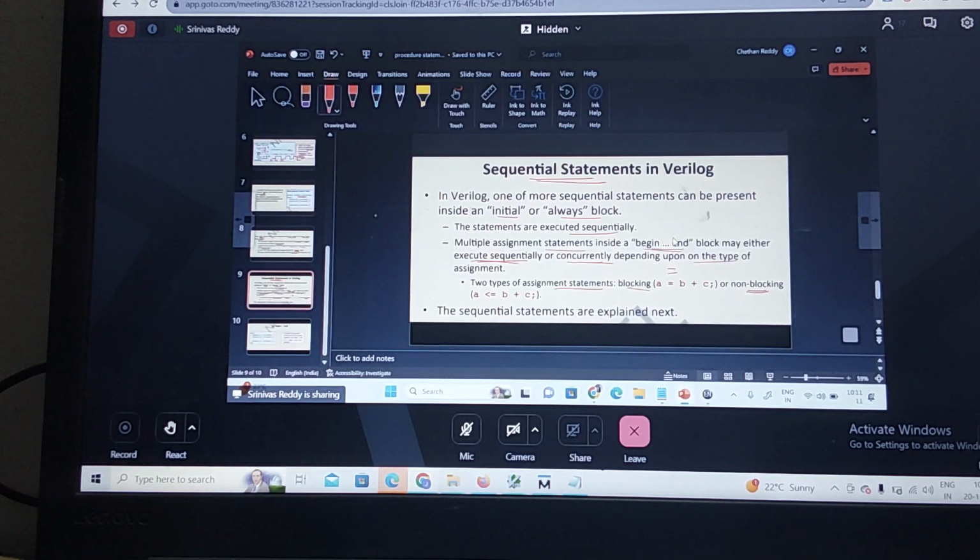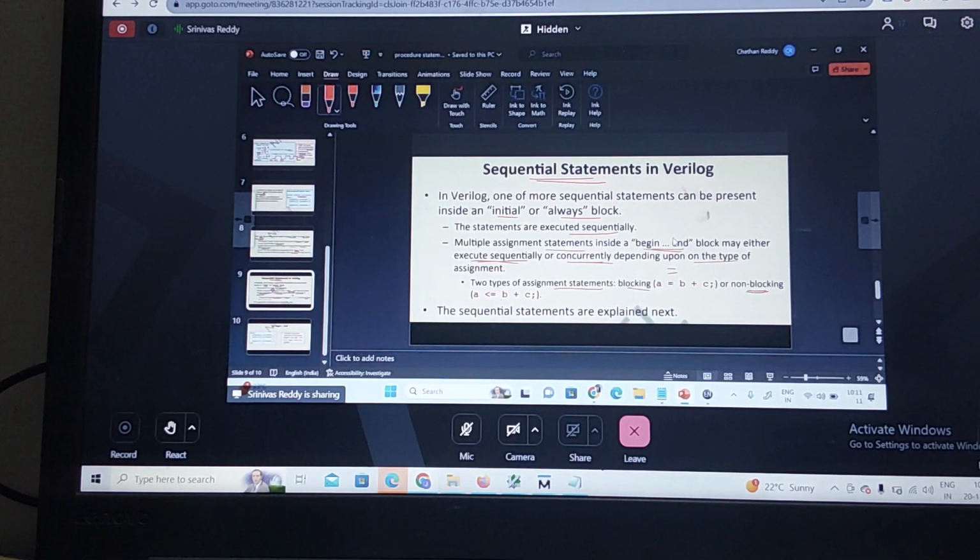A non-blocking operator is nothing but the less than or equal to operator. This is not a relational operator. If you use this in a procedural assignment statement, it will work as a non-blocking operator. So the sequential statements we will get to know, we will say that two types of sequential statements are the blocking assignment statement and the non-blocking statement.